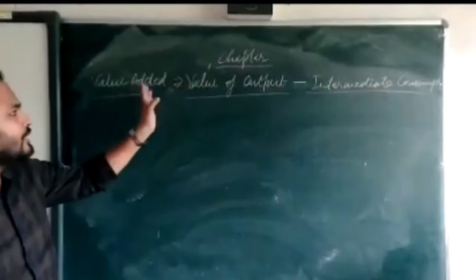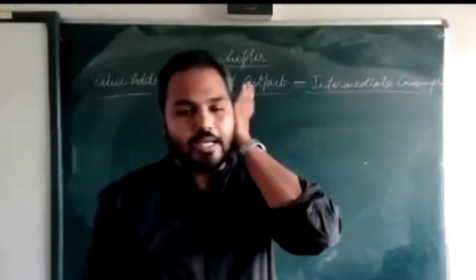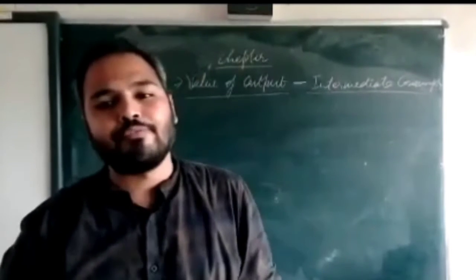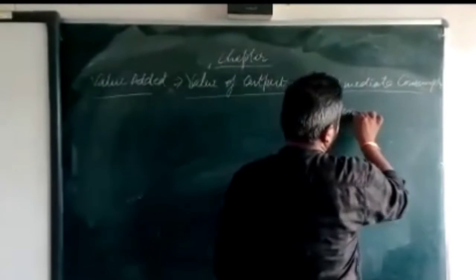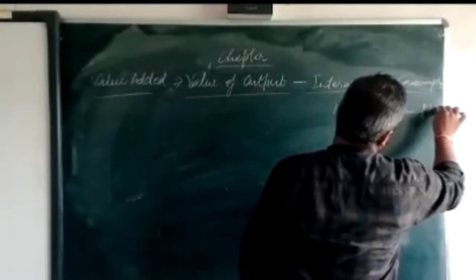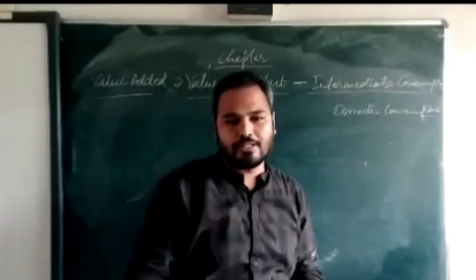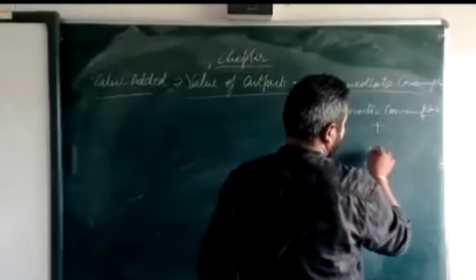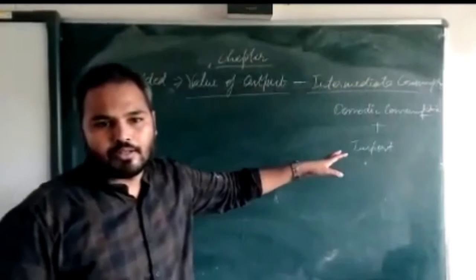Value addition is equal to value of output minus intermediate consumption. When we are producing anything, it may be possible that we acquire the consumable things from the domestic market, or it may be possible that we also import.